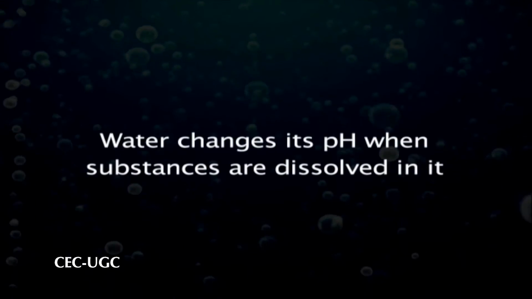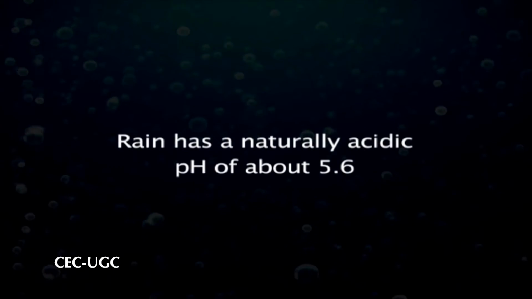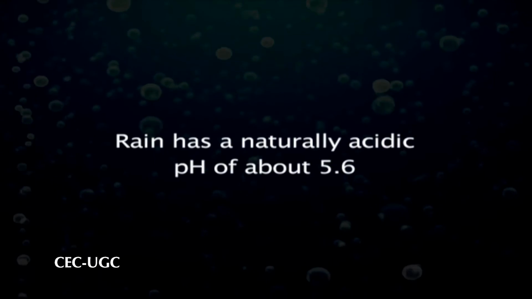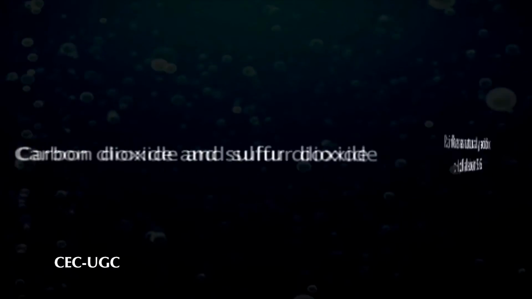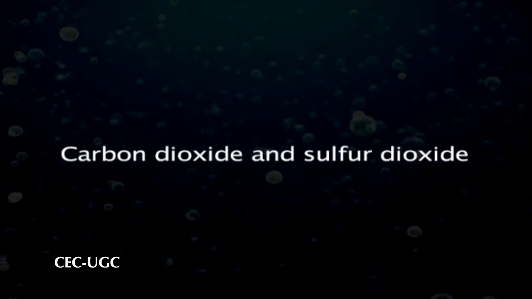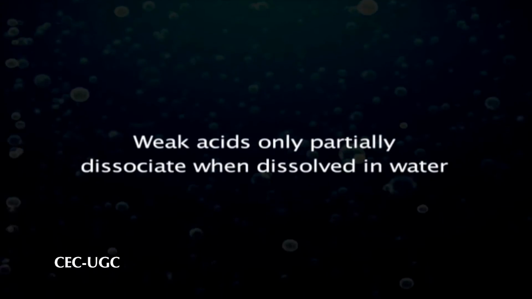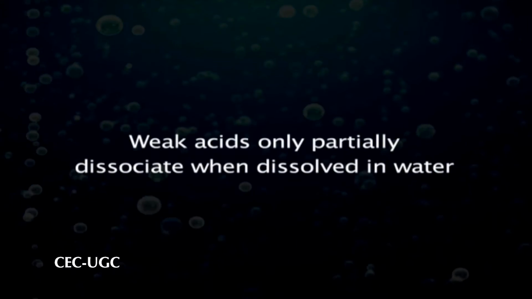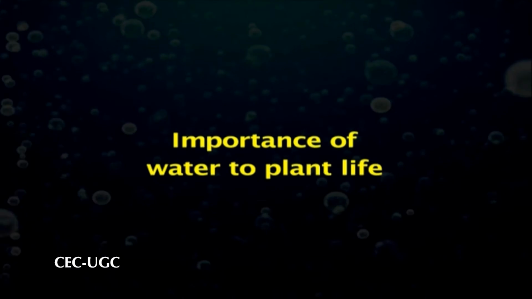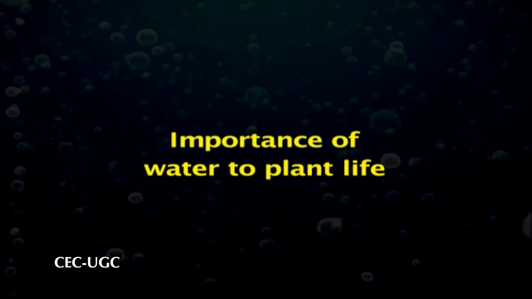Water changes its pH when substances are dissolved in it. Rain has a naturally acidic pH of about 5.6 because it contains naturally derived carbon dioxide and sulfur dioxide. Weak acids only partially dissociate when dissolved in water. Now, I will discuss some of the importances of water to plant life.